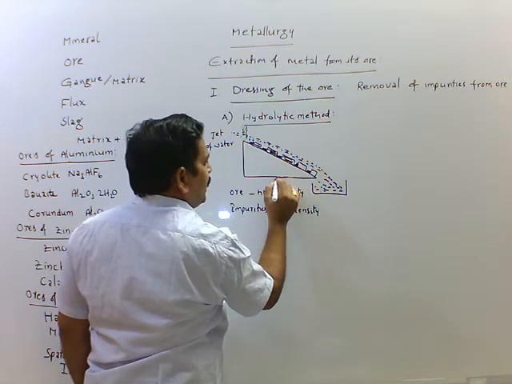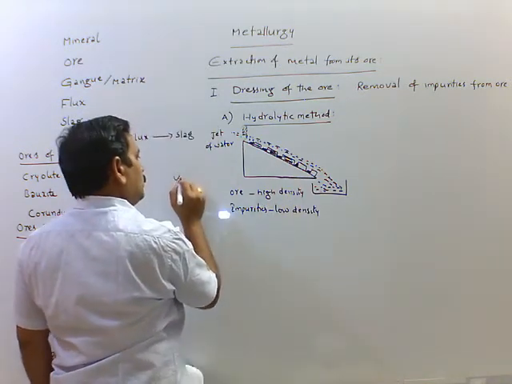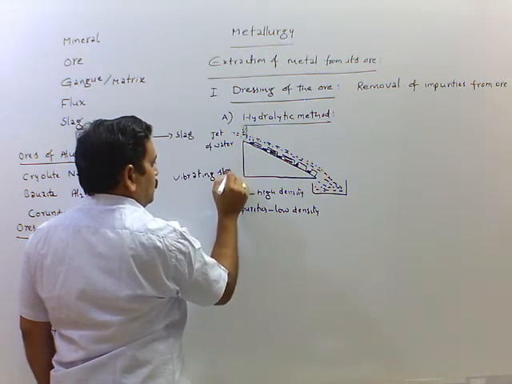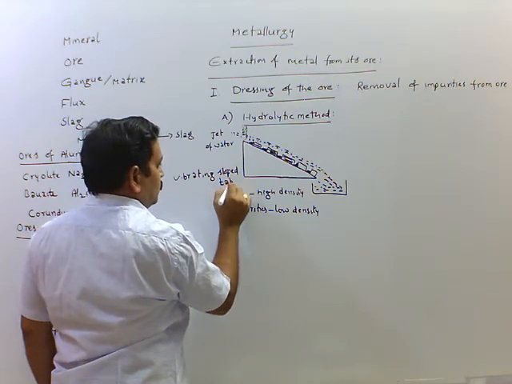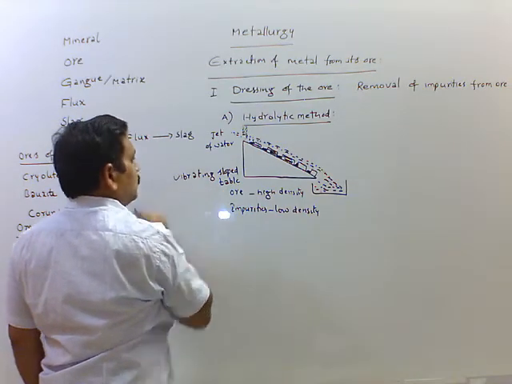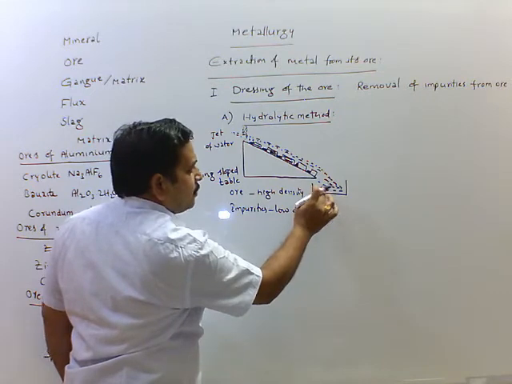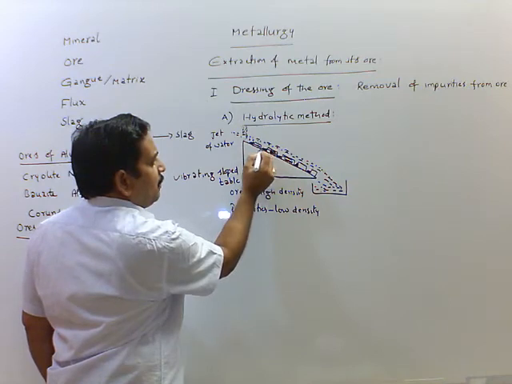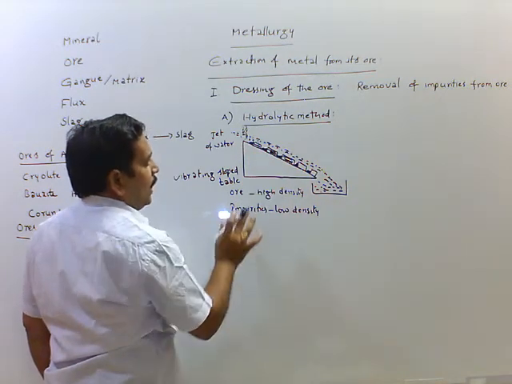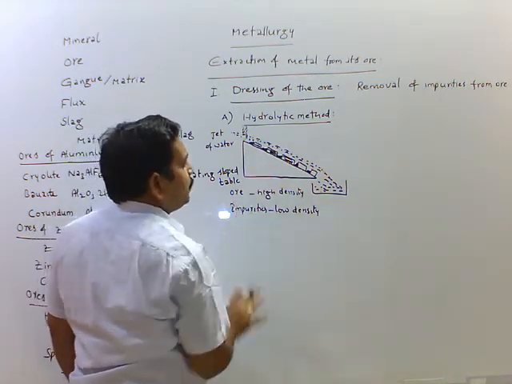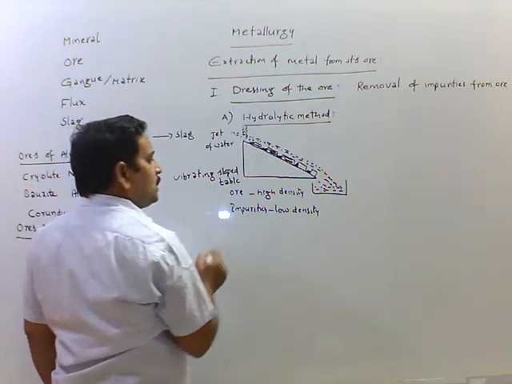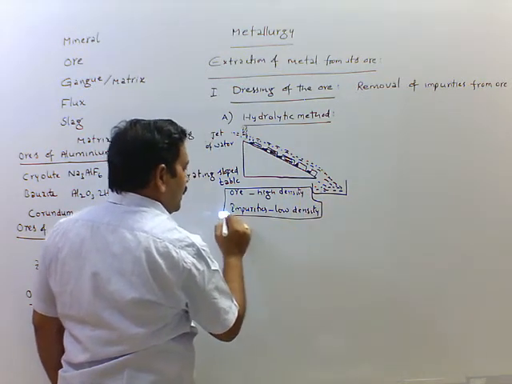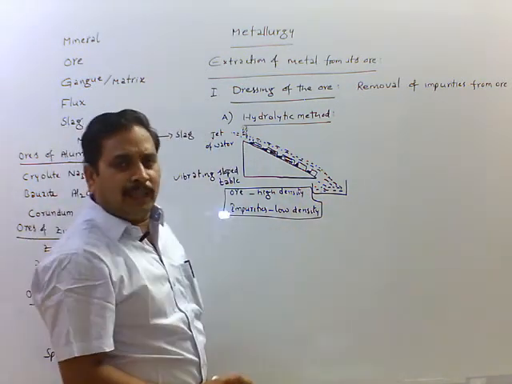This is the vibrating sloped table. Here impurities come with the water. Ore particles are stopped at the gaps in between these grooves. So like this we can separate ore particles from impurities. Here the principle is that ore and impurities have different densities. Then we use the hydrolytic method.